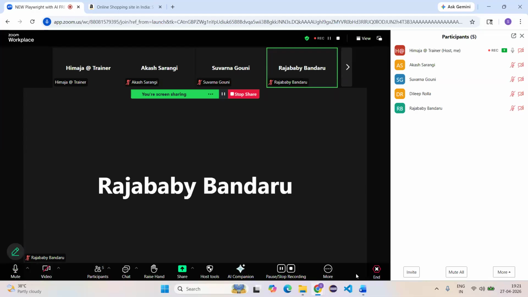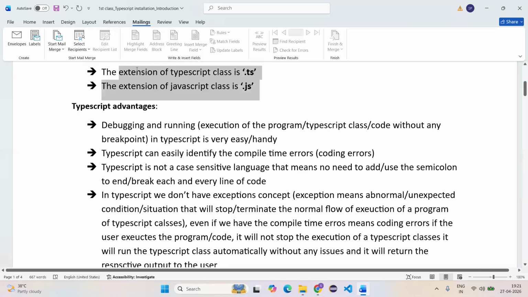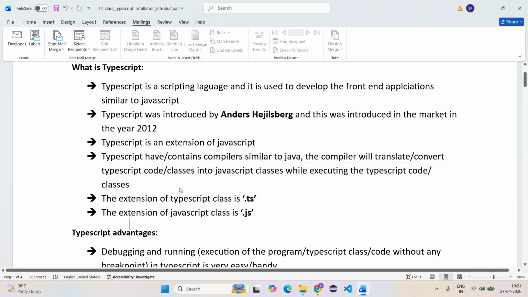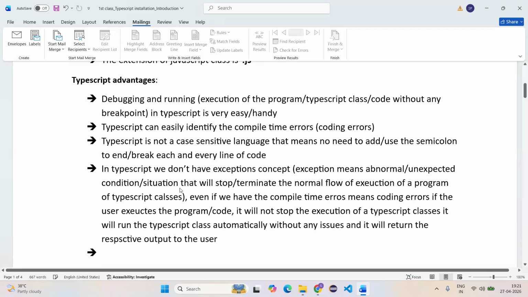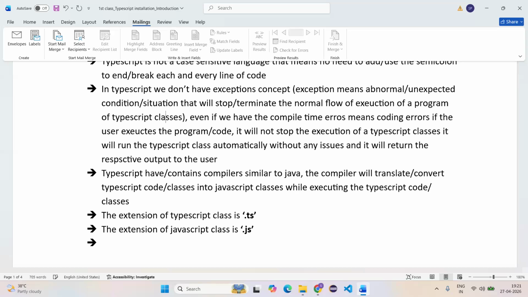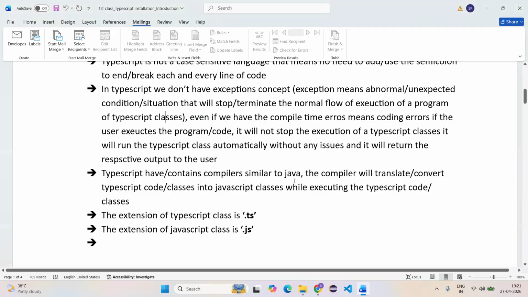Am I audible, everyone? Yes, ma'am. We do not have this kind of mechanism in Java. We have this kind of mechanism in TypeScript and JavaScript only. If we have errors, will it stop the execution of a class in TypeScript? No, ma'am, it will not.